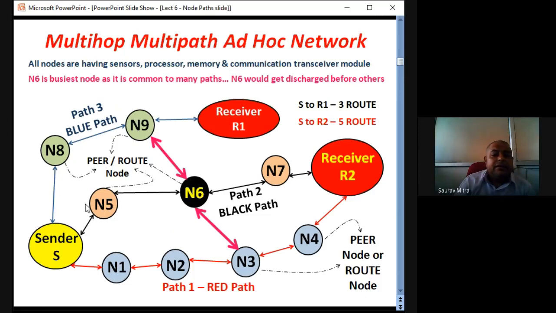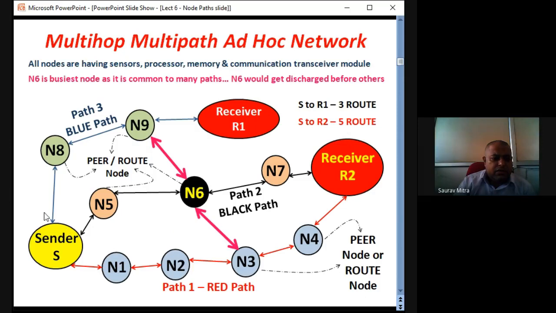And these are intermediate nodes: N1, N2, N3, N4, N5, N6, N7, N8, N9. All these are intermediate peer nodes or router nodes. Likewise, there are different paths. So now let us first check. All nodes have sensors, processors, memory, communication transceiver modules, etc. All nodes, even sender and receiver, have all those things with them. What are the different paths?